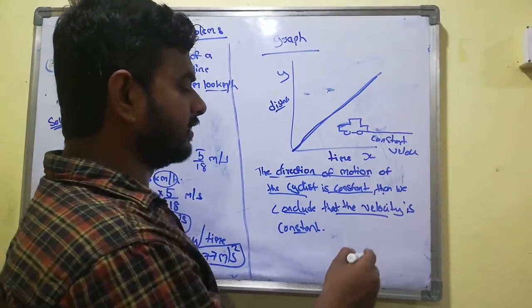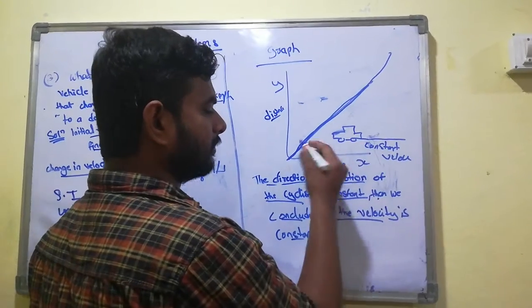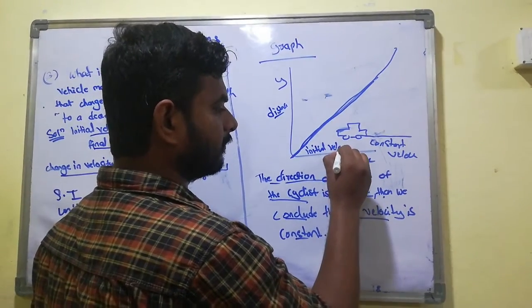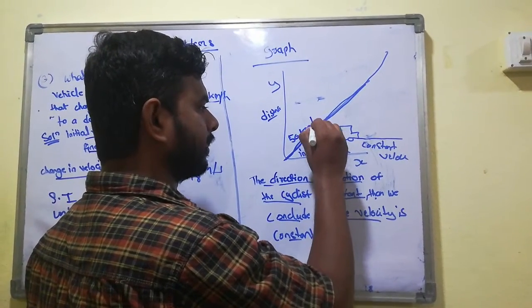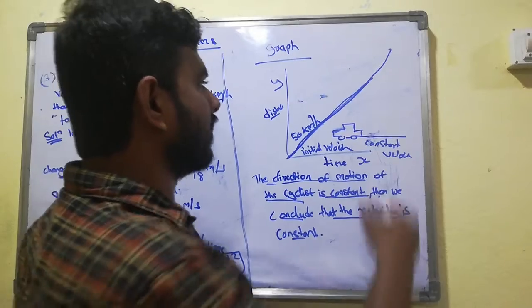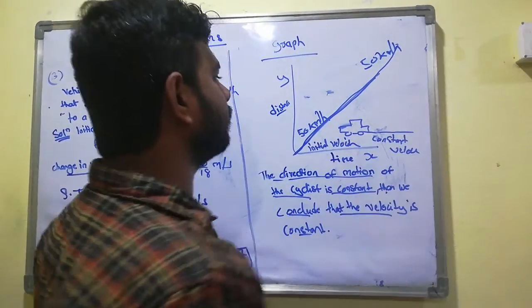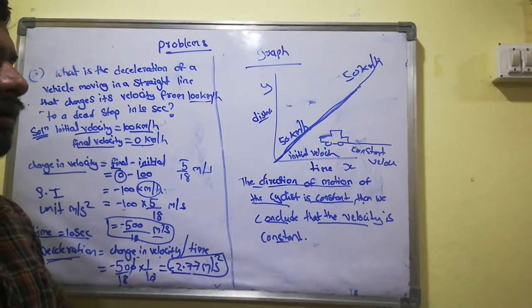So this we call constant velocity. Suppose the initial velocity is, for example, 50 kilometers per hour. Final velocity we also want as 50 kilometers per hour. So this is what we got. The graph is always constant. This is a graph representation. Now we discuss